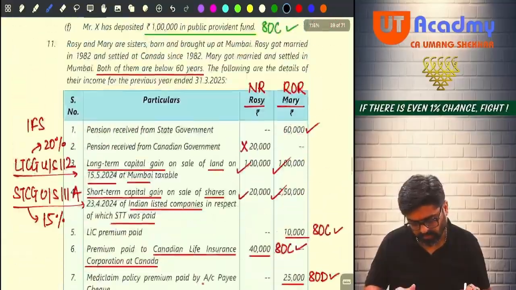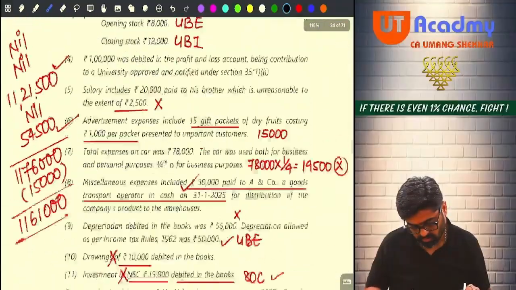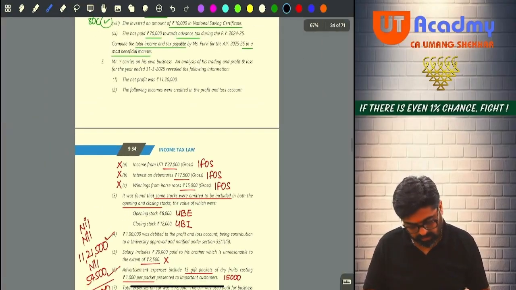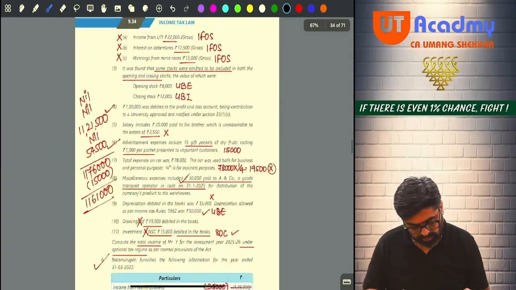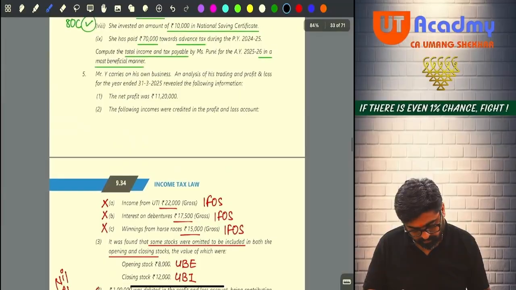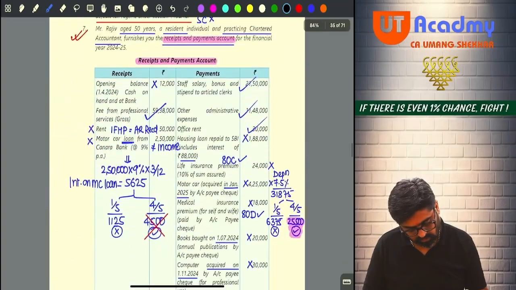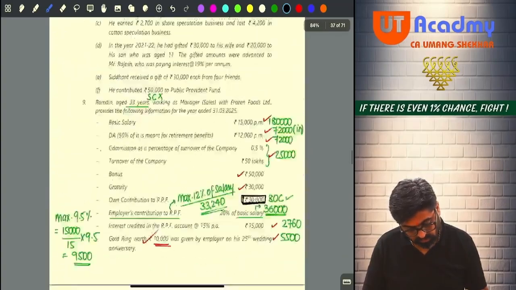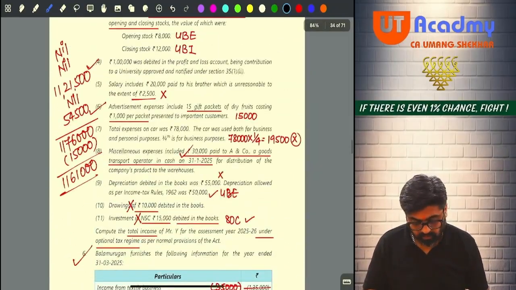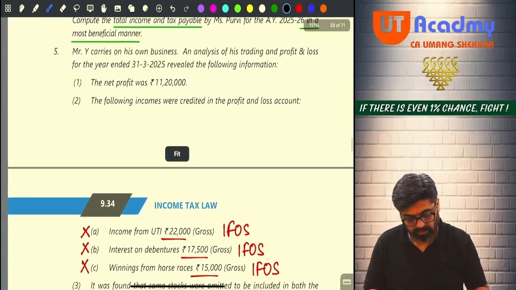Question number 5, or 4? This was your question number 4. Now, coming to question number 5 and 6, we are going to solve both right now, okay? But do one thing: 5, 6, 7th is very important, 8th is also very important. I'll solve the 5th question with you. Let's start with the 5th.